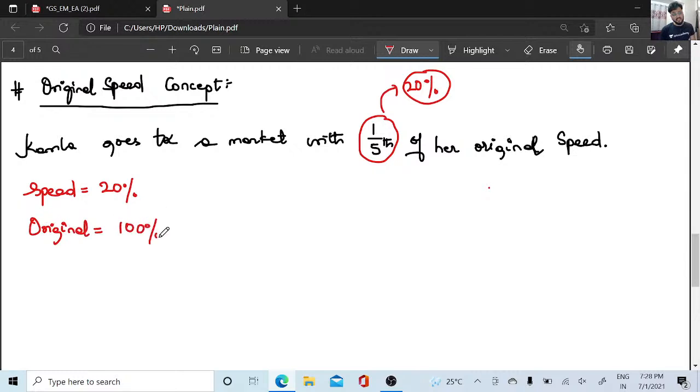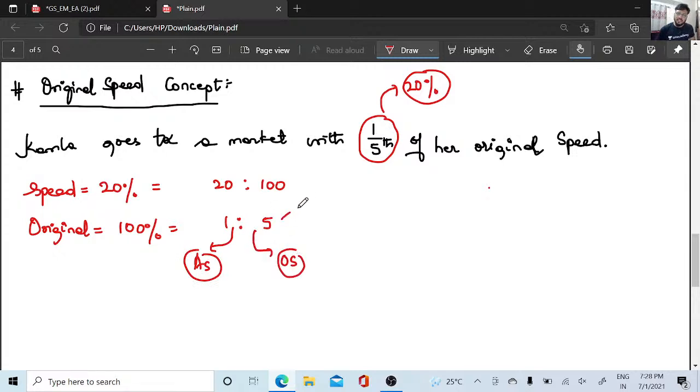When you compare 20 is to 100, this is nothing but 1 is to 5, right? So this is the actual speed of Kamala, and this is the original speed of Kamala. That is what I'm getting directly from the fraction.